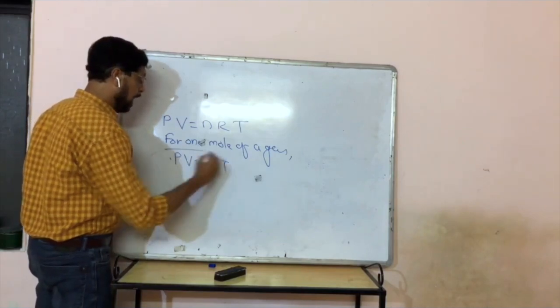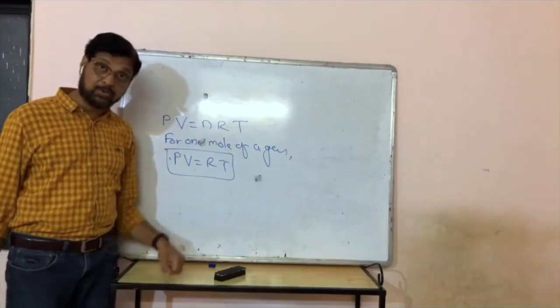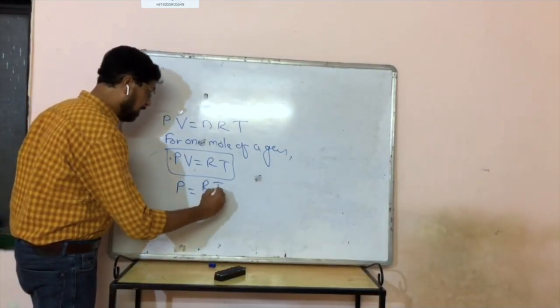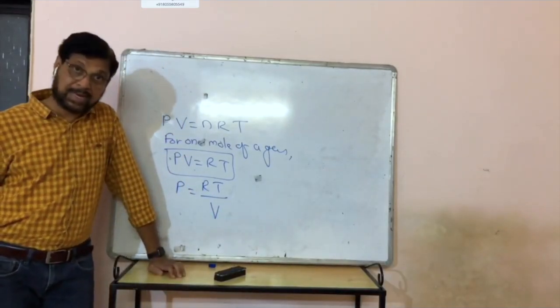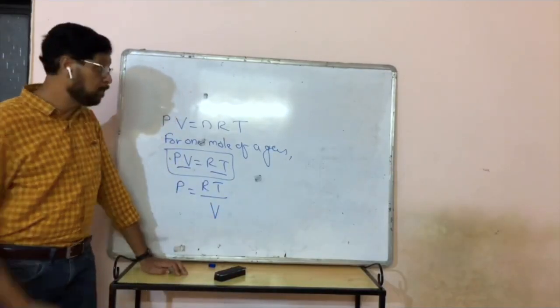For 1 mole of a gas, PV is equal to RT. So in place of P, we can write RT by V, correct? Or in place of PV, we can write RT.